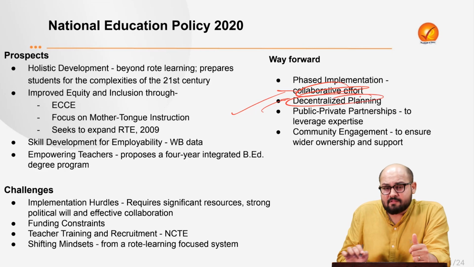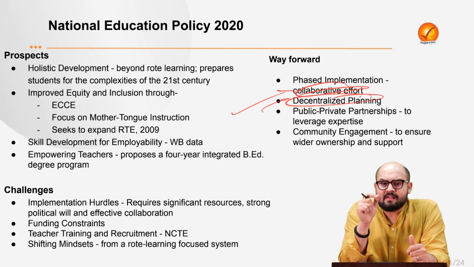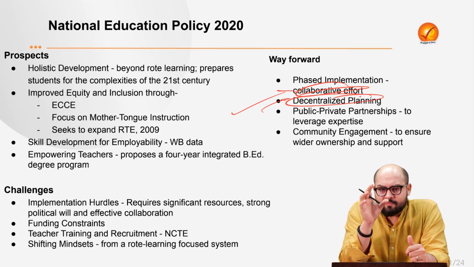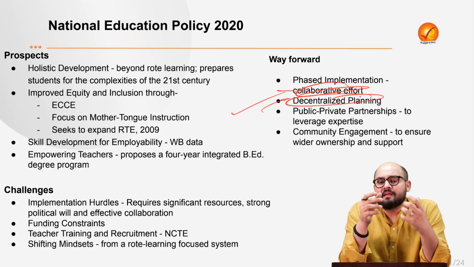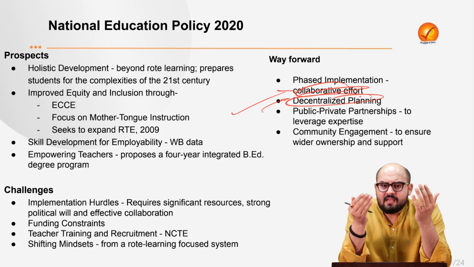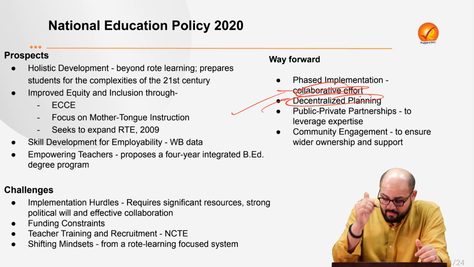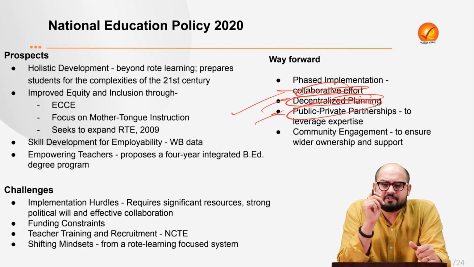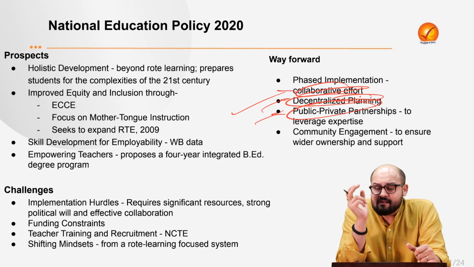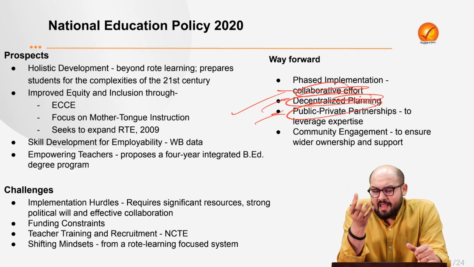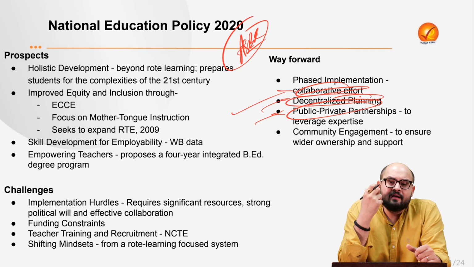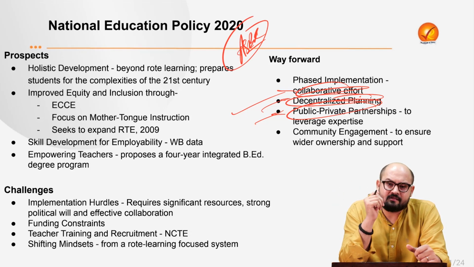Then there is a need for decentralized planning. As I said, different regions have different priorities and needs, so we really cannot have a one-size-fits-all approach. What we need is for different regions to have their inputs in the policy, and accordingly we plan out a course for them. Next, we need to focus on public-private partnerships. That is, we need to leverage the expertise of the private sector and the NGOs. The prime example is Pratham, which publishes the report known as the ASER report. So we need to leverage the capabilities these NGOs or private institutions have.